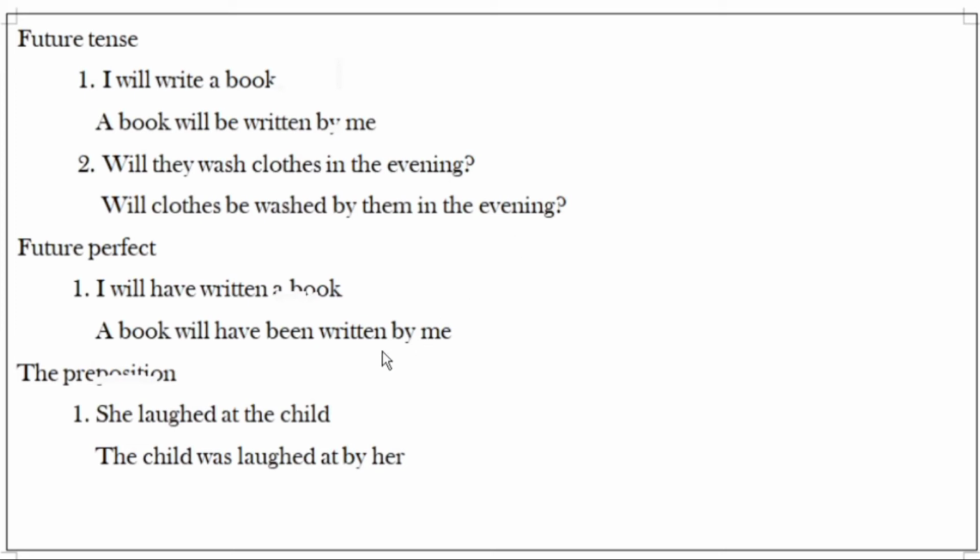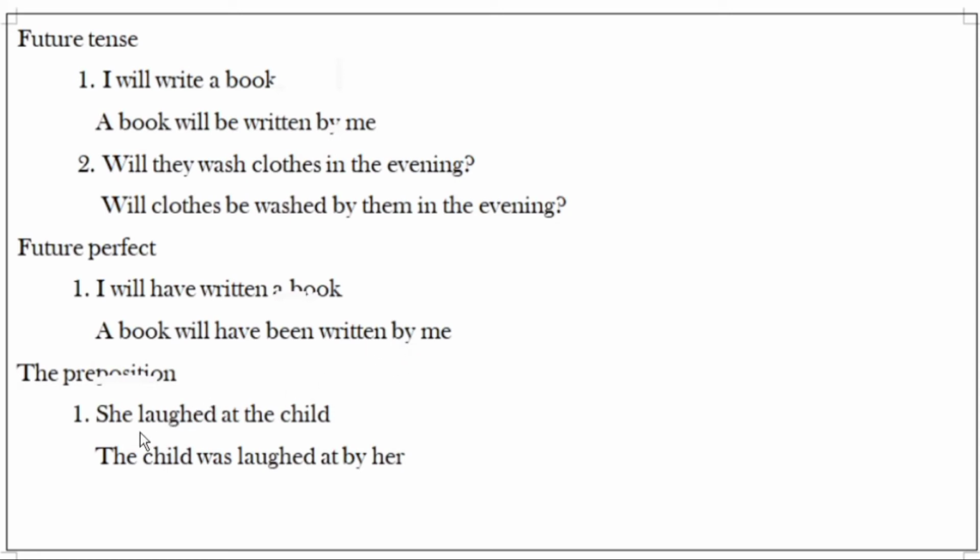And future perfect tense. I will have written a book. A book will have been. In this sentence, been we are using. Same future modal auxiliary or future tense indicating verb, will we are using. Will have been written by me.